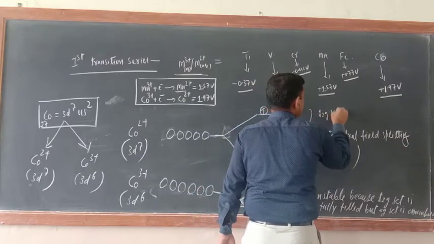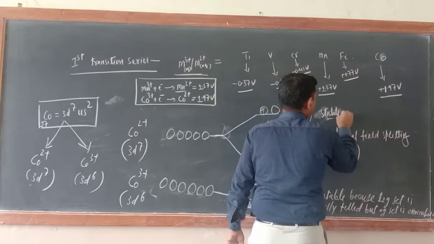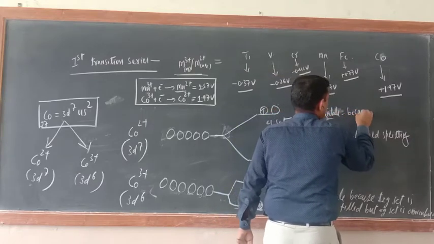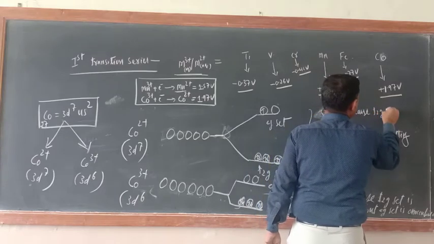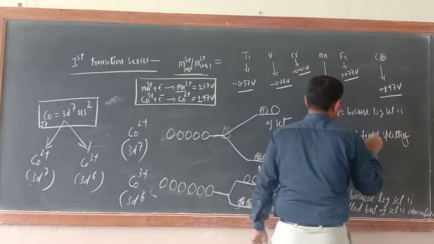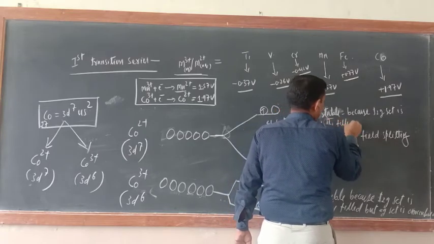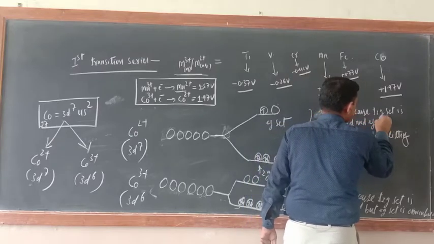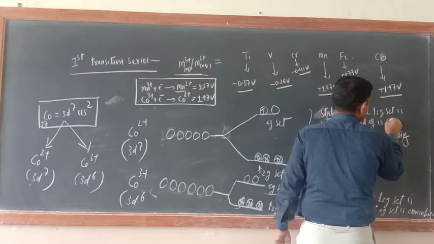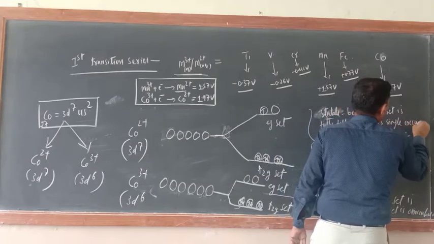Now in this case, this is stable because the T2g set is fully filled and the Eg set is singly occupied.